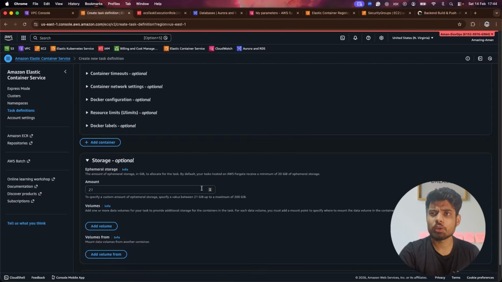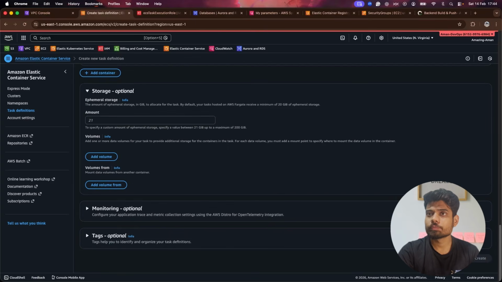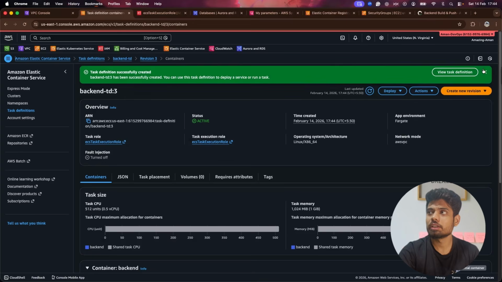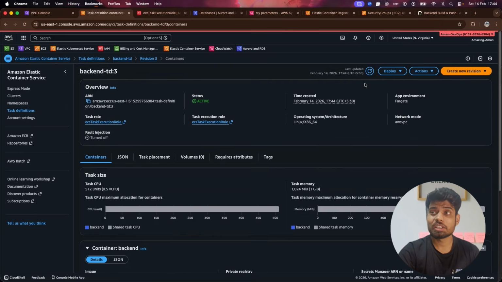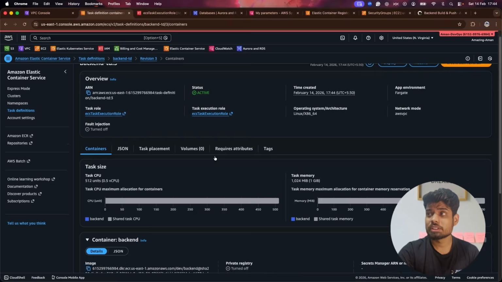But we don't need it for now. Now I'll click on create, and the task definition has been created. So now the blueprint has been created. Now from the blueprint, we will be going to create a service.